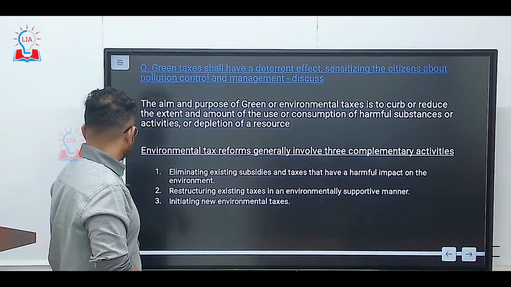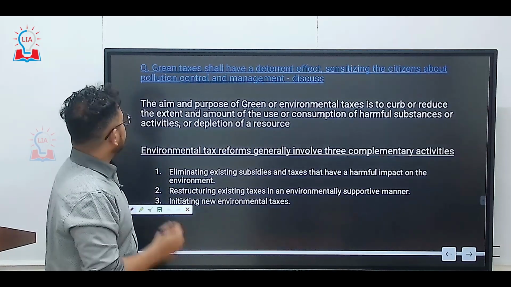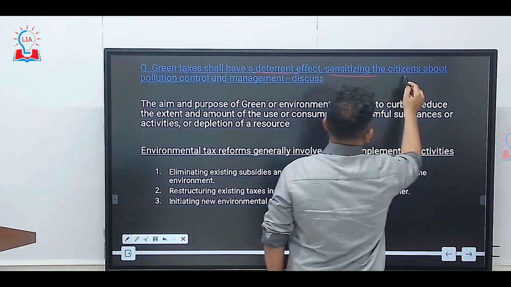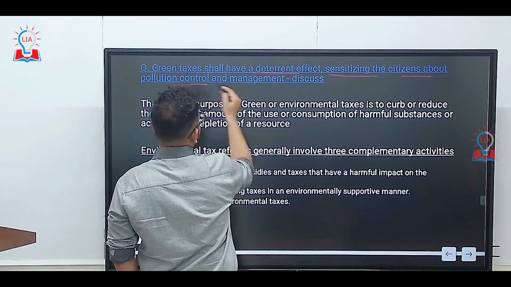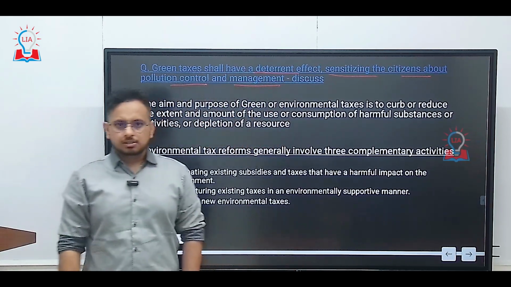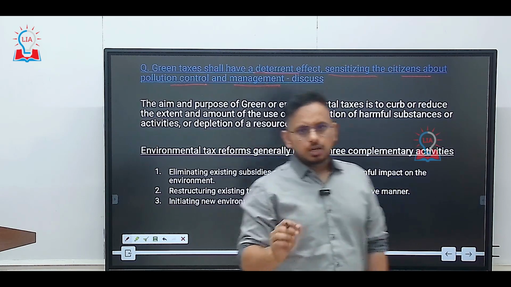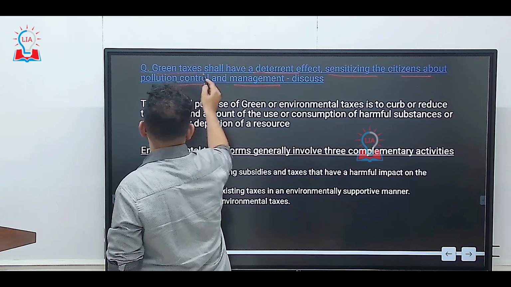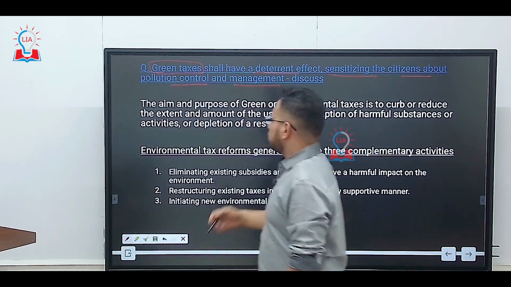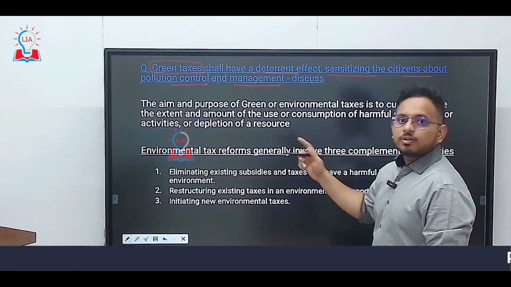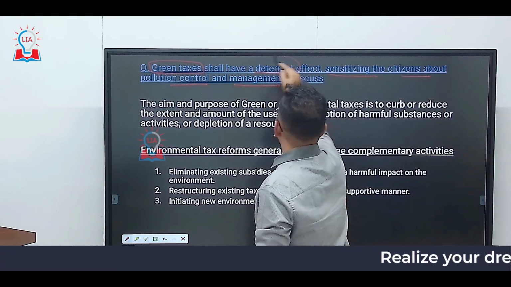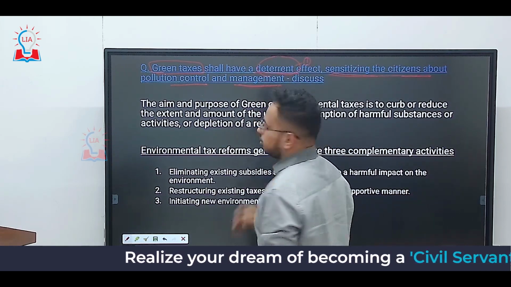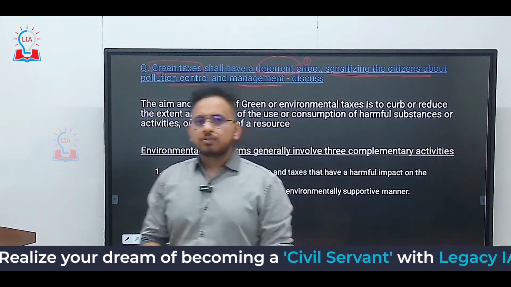The question here says, green taxes shall have a deterrent effect, sensitizing the citizens about the pollution control and the management. Discuss. There is just one statement being given in this question, and the question pertains to something called green taxes. I'll repeat the question and let's try to divide this into different components. Green taxes shall have a deterrent effect, the first component, sensitizing the citizens about the pollution control and the management. This is the question given for a 10 marker.